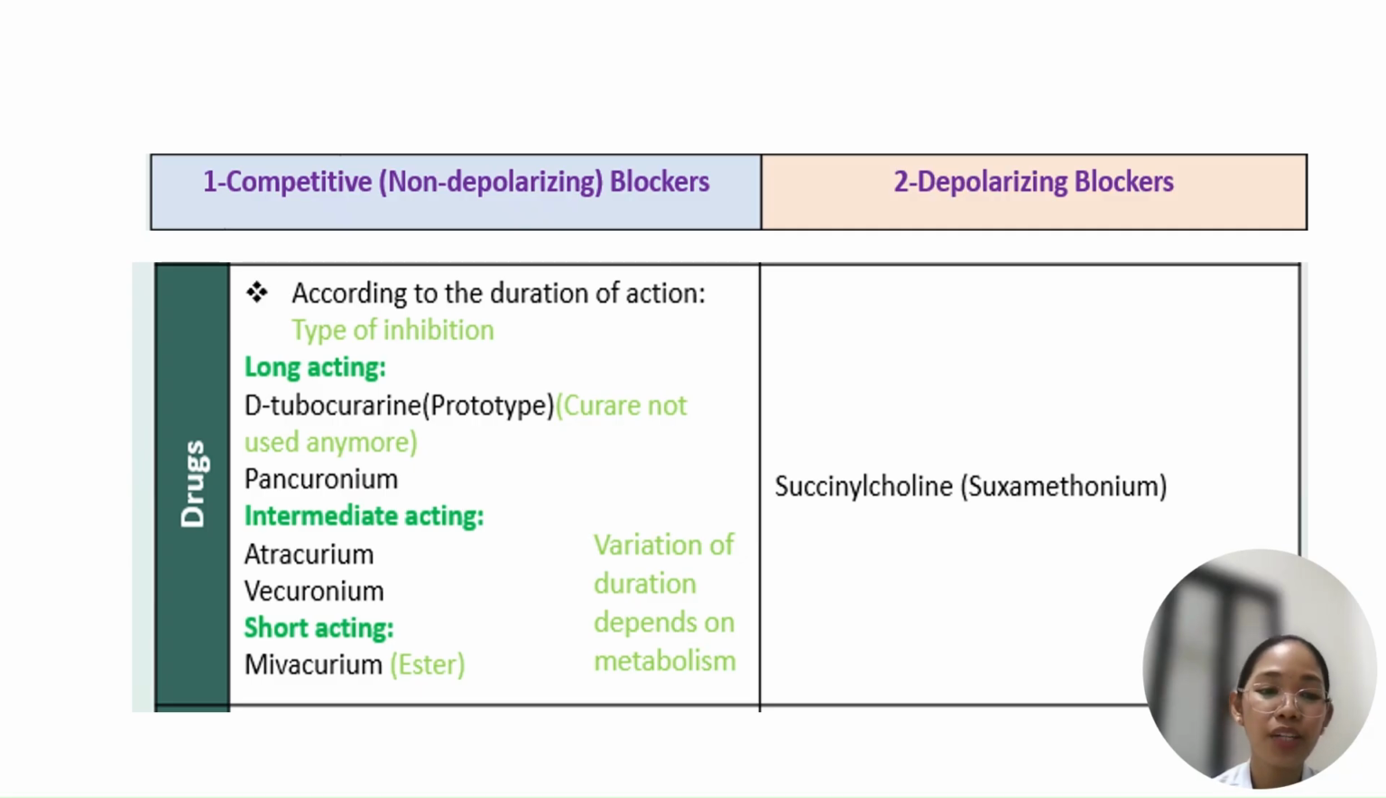Here, we have according to duration of action. For your competitive, we have long-acting, so we have your tubocurarine. That's the prototype, and it's not used anymore. For pancuronium, we have your intermediate and your short-acting. Your mivacurium is an ester, therefore it is easily metabolized by hydrolysis. That's why it's short-acting. Intermediate is your atracurium and vecuronium.